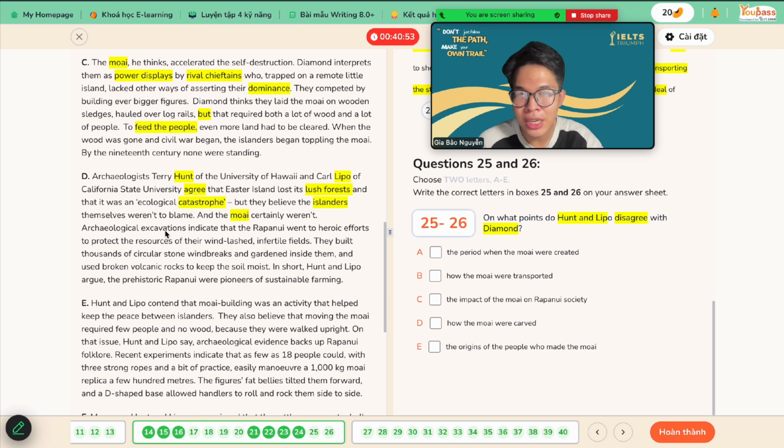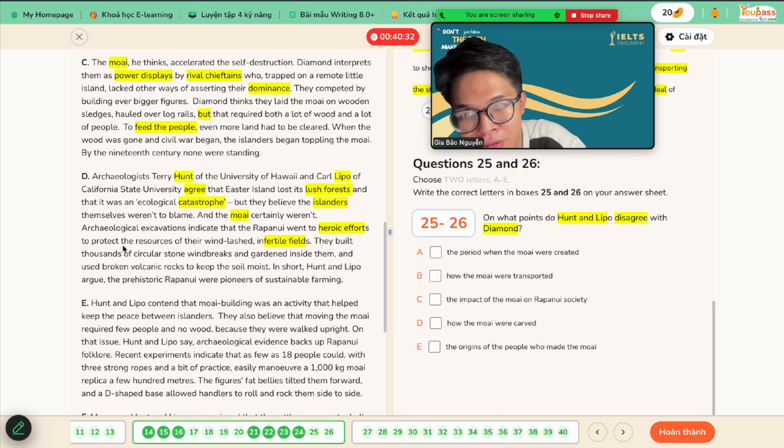Archaeological excavation indicates that the Rapa Nui went to heroic efforts to protect the resources of their windswept infertile fields. A lot of people think that the islanders damaged or endangered the island, but the point is they strived to protect it. They built thousands of circular stone windbreaks and gardens inside them, and used broken volcanic rocks to keep the soil moist.